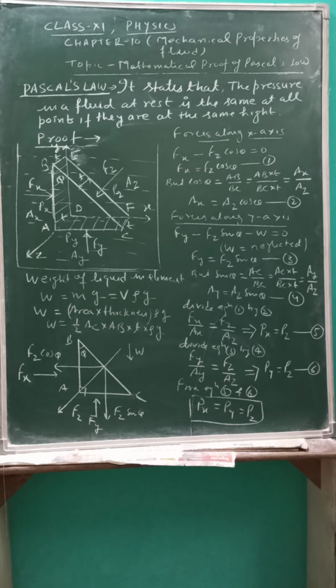When we assume that this prismatic element is very small, it means that if all the points lie at approximately the same height from the free surface of the liquid at rest, then the pressure will be the same at all these points. And this is the mathematical proof of Pascal's law.